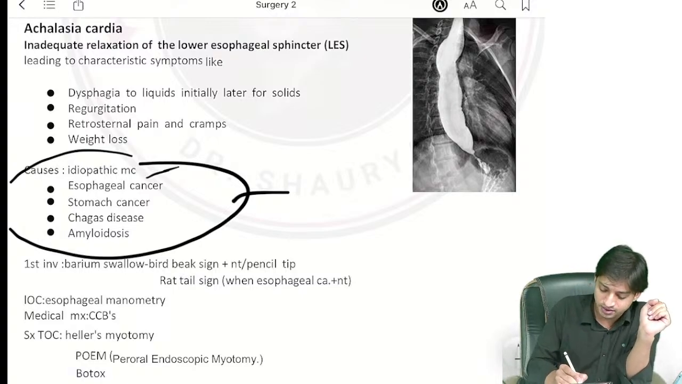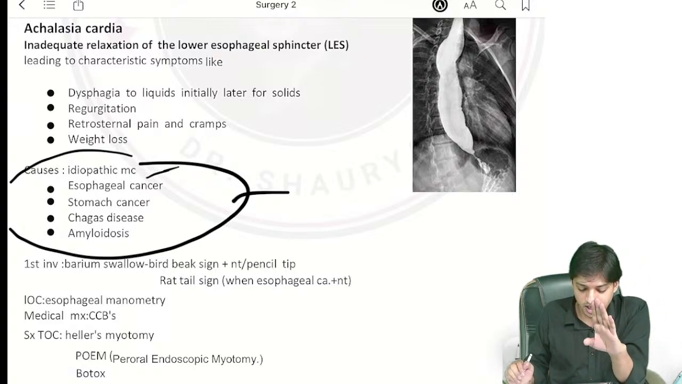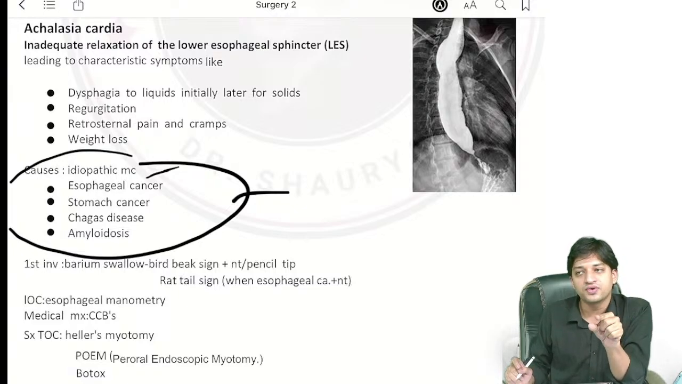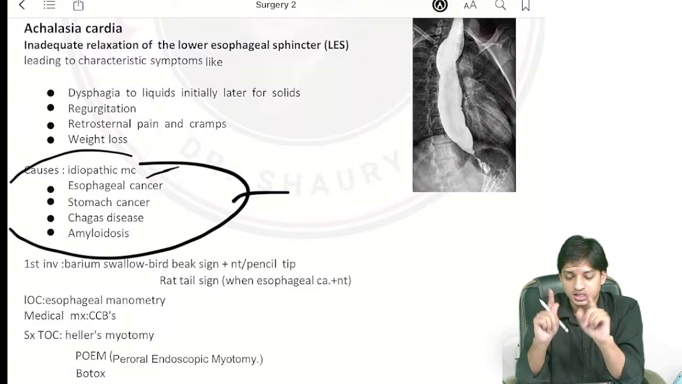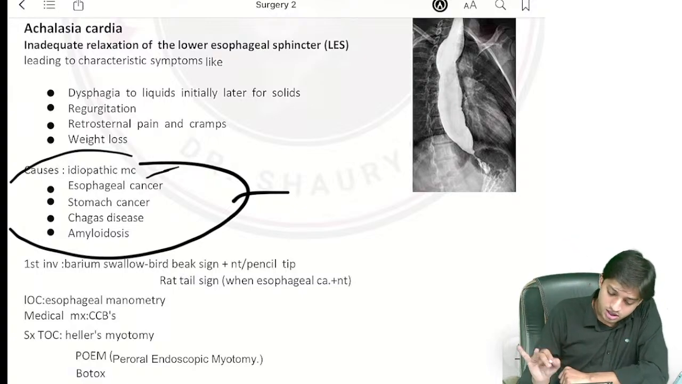We have the idiopathic, the most common cause, right? Achalasia cardia. Again, another cause is there is failure of the migration of the neural crest cells. Given this, they give you the clinical features.